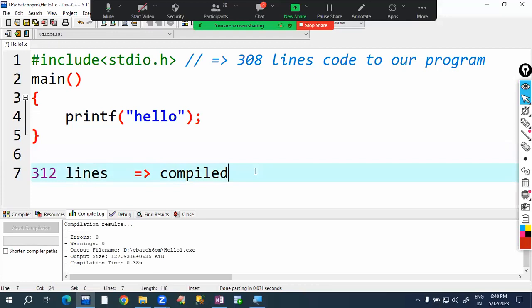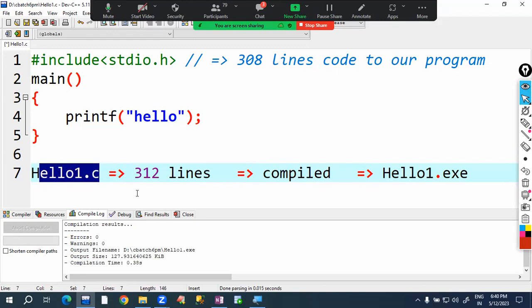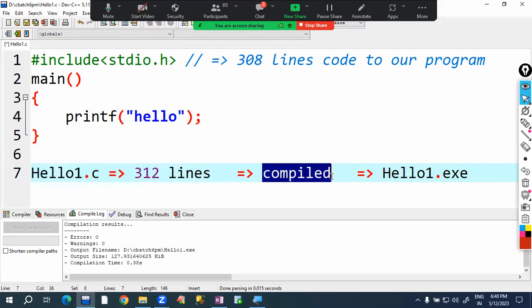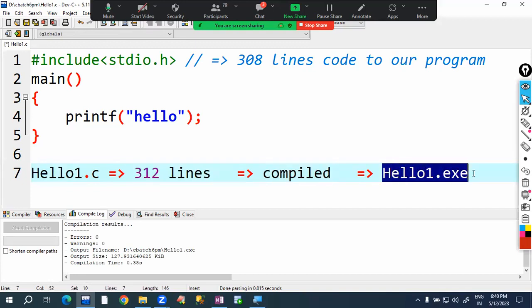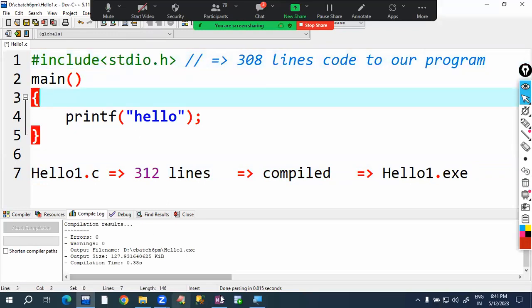That compiled code will be placed in one exe file. That exe file name is hello1.exe. Our program is in hello1.c. Now the hello1.c file has 312 lines of code. The 312 lines of code will be compiled, and the compiled code will be placed in hello1.exe. So that is the duty of the include program.